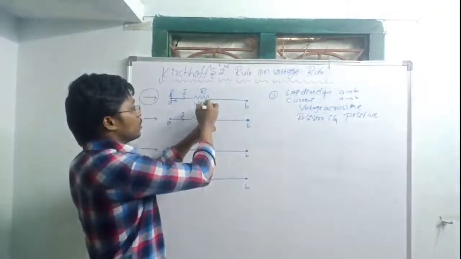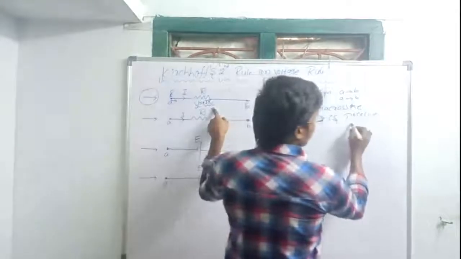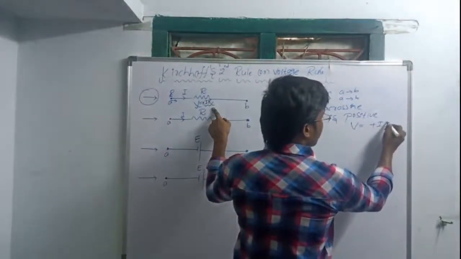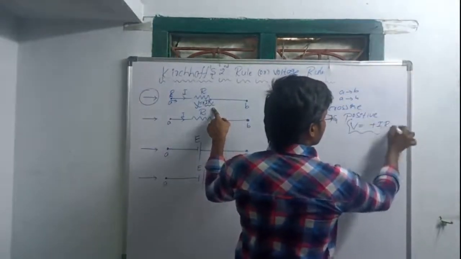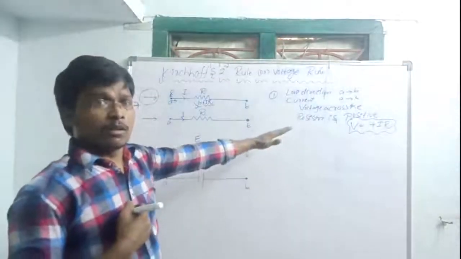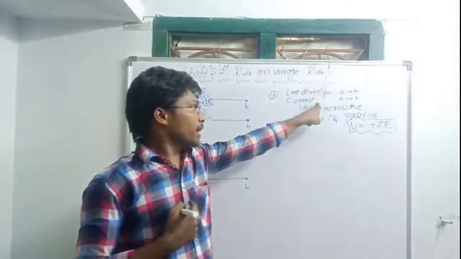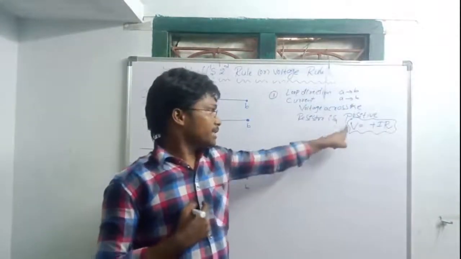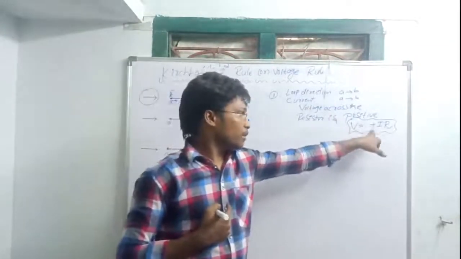This is the positive symbol. So V is equal to plus IR. I hope you understood. The loop direction is equal to the current direction, the voltage across the resistor is positive. V is equal to plus IR.